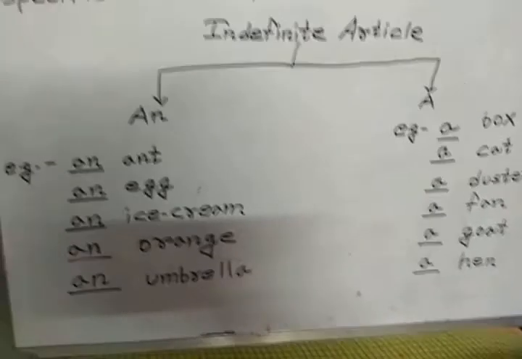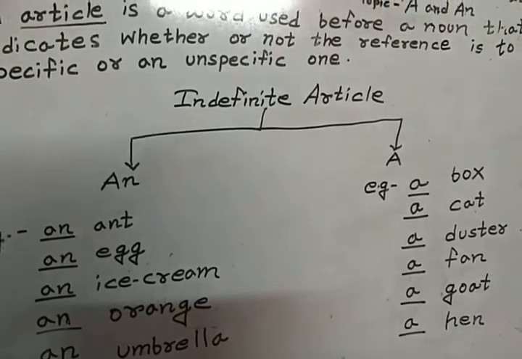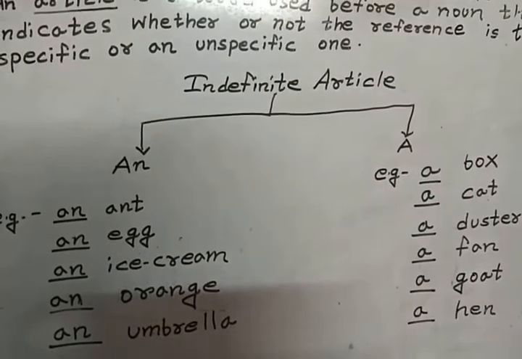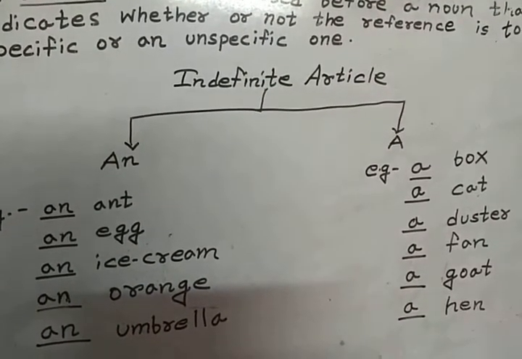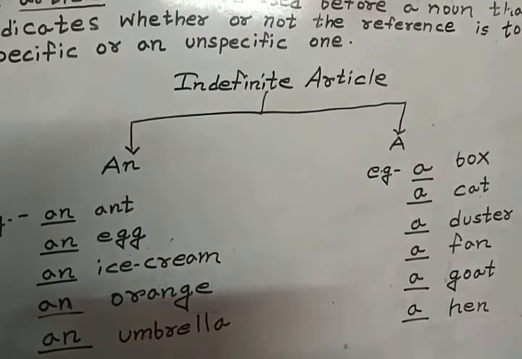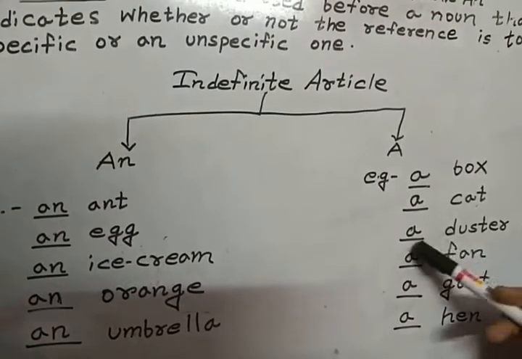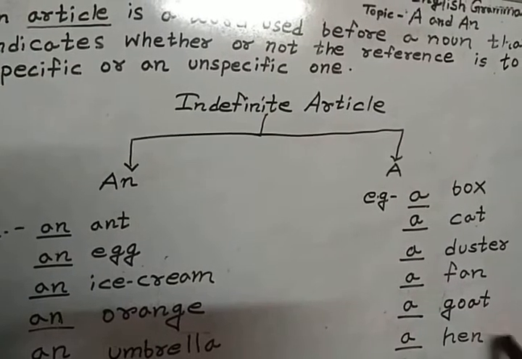Now the next article, a. We can use a before a consonant sound. We all know there are 21 consonants: all the alphabets from A to Z except A, E, I, O, U are consonants. Examples: a box, a cat, a duster, a fan, a goat, a hen.